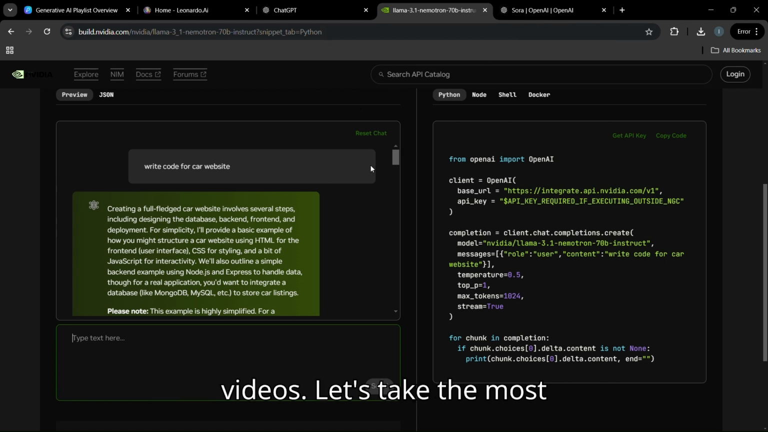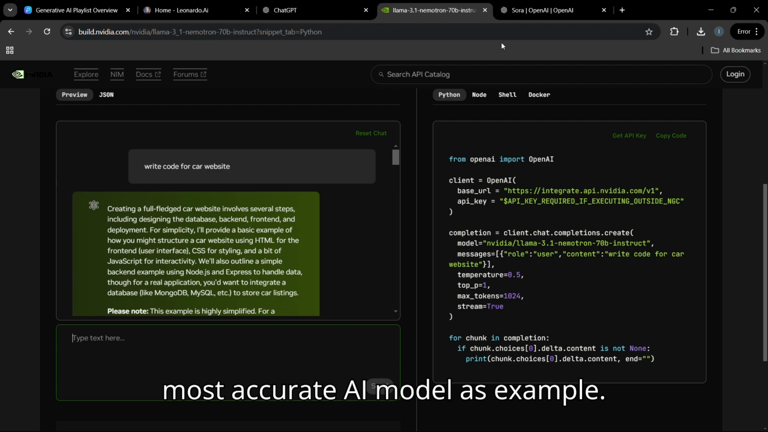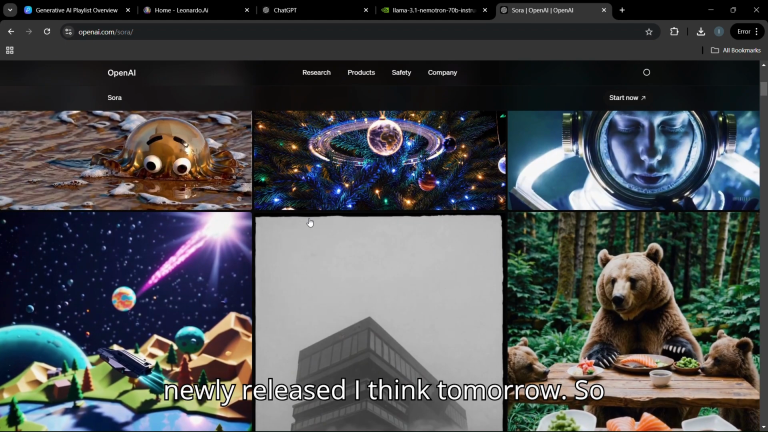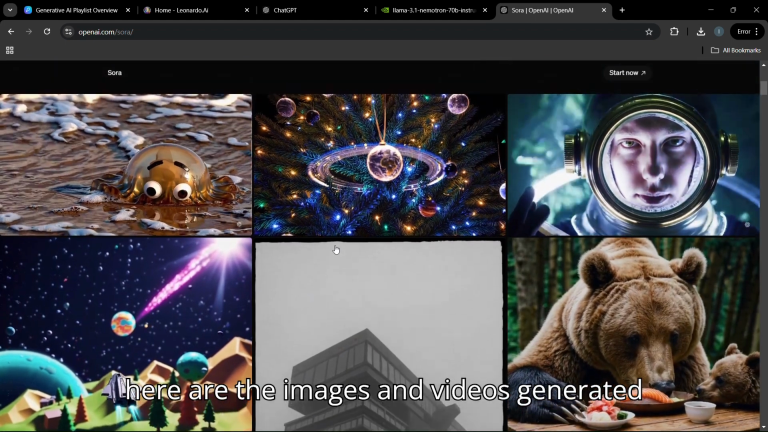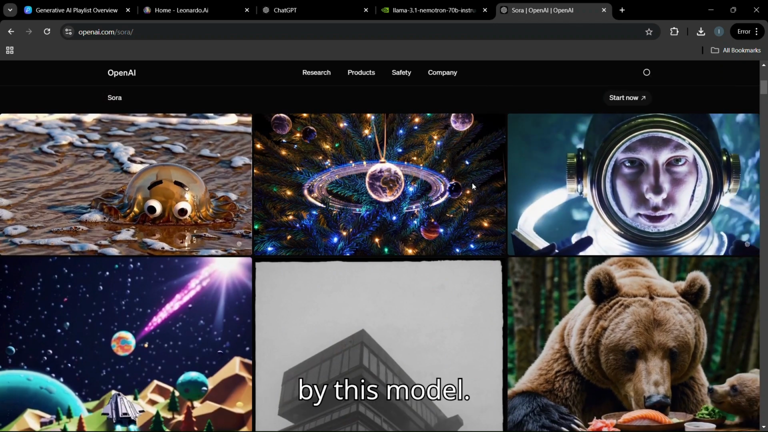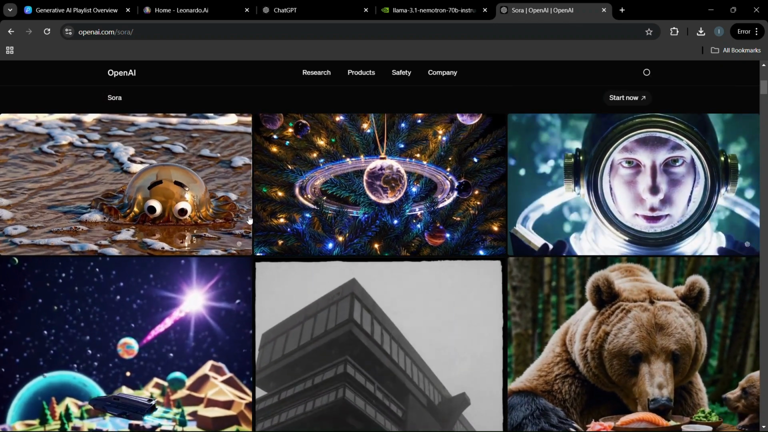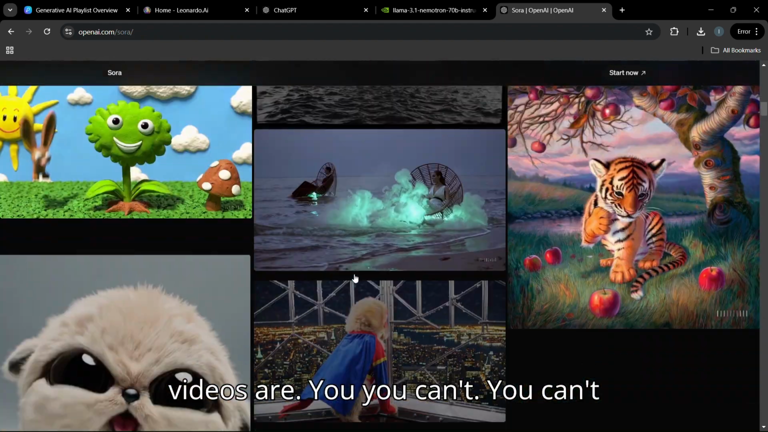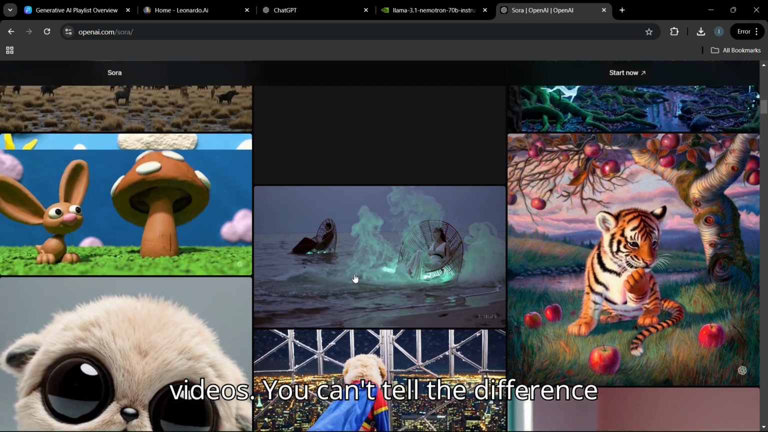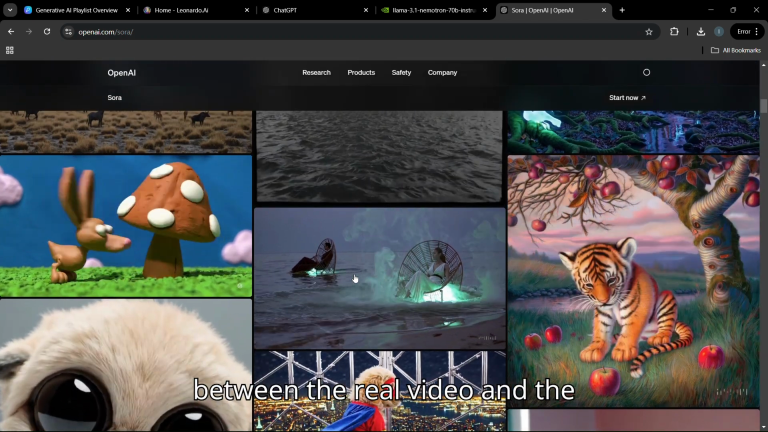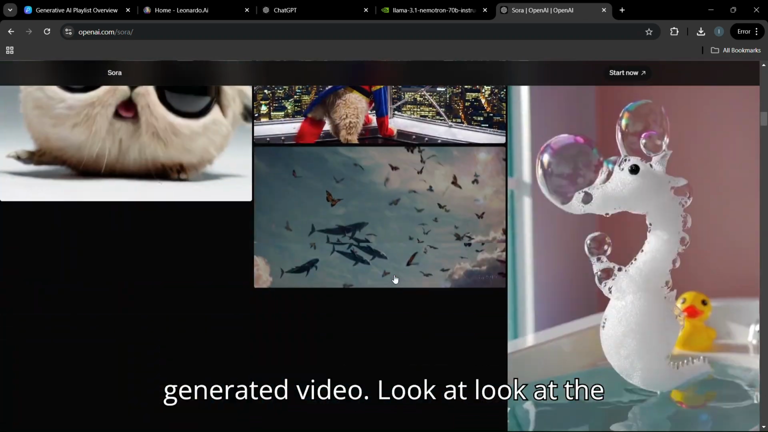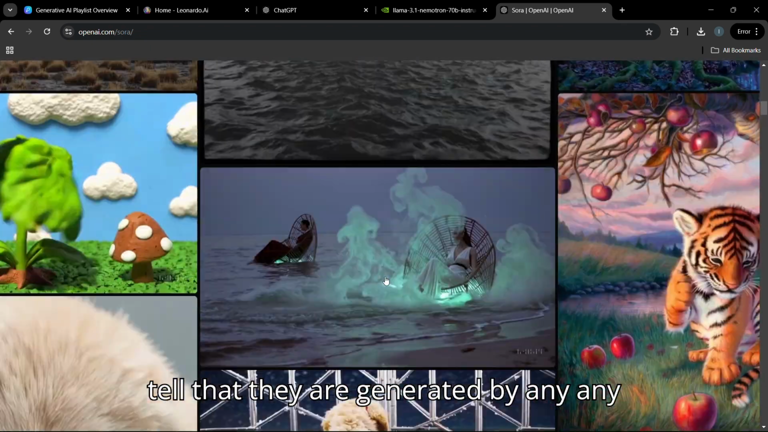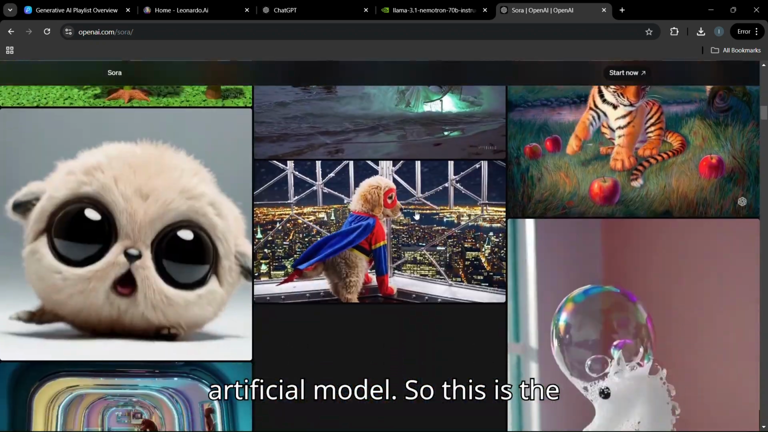Let's take the most accurate AI model as example. This is Sora. It is newly released, I think tomorrow. So here are the images and videos generated by this model. So you can see these videos, you can't discriminate these videos from real videos. You can't tell the difference between the real video and the generated video. Look at the level of detail in these videos. You can't tell that they are generated by any artificial model.